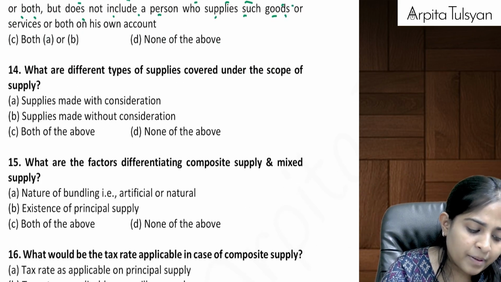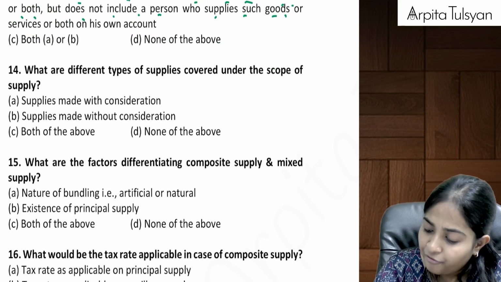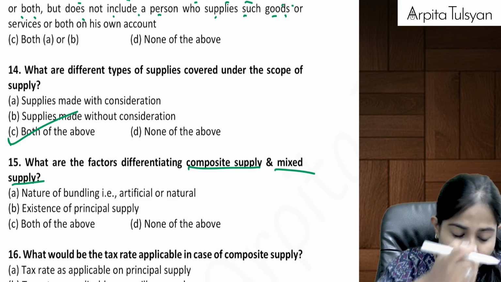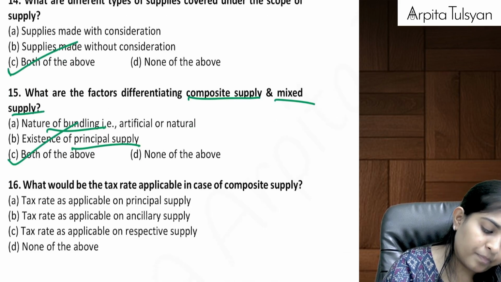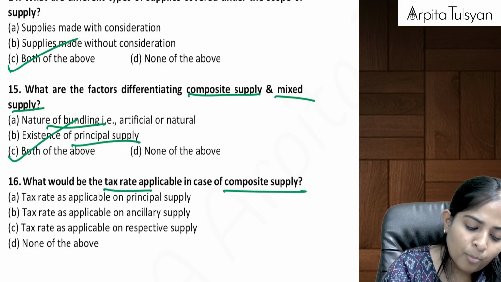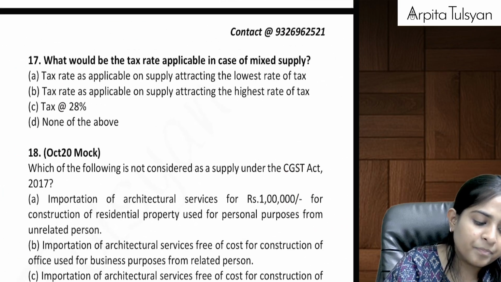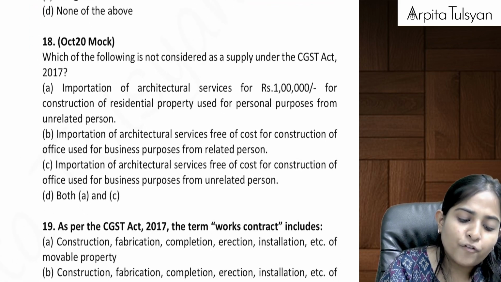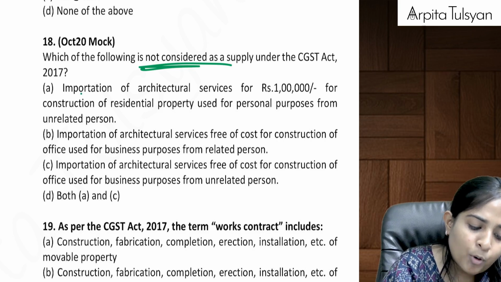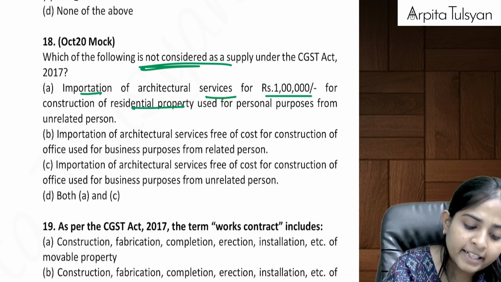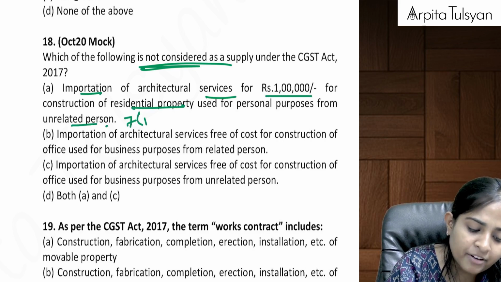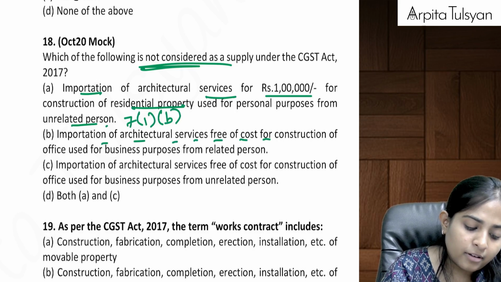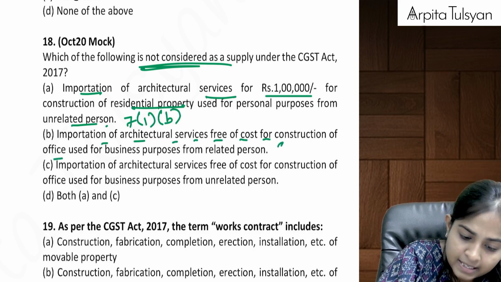What are the different types of supplies? Supply made with consideration, supply made without consideration. Both. What are the factors differentiating composite supply? Method of bundling, yes, and existence, both. What would be the tax rate applicable in composite supply? Principal supply will be the rate applicable. What would be the rate applicable in mixed supply? Highest rate will be applicable. Then, which of the following is not considered as a supply? Import of services for a consideration for residential property from unrelated. This is a supply as per section 7(1)(b). Importation of services free of cost. Schedule 1 for office from a related person. Even this is a supply as per schedule number 1.